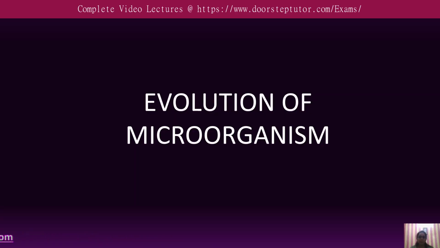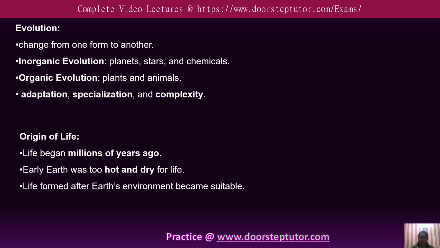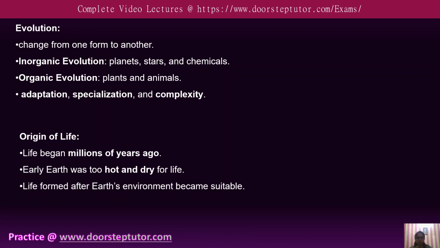So in this particular lecture, we will be studying the evolution of microorganisms, or how microorganisms have evolved since the beginning. Since we all know, what is evolution? Evolution is the change from one form to another form, or we can say that it is a gradual and continuous transformation from one type to another type.